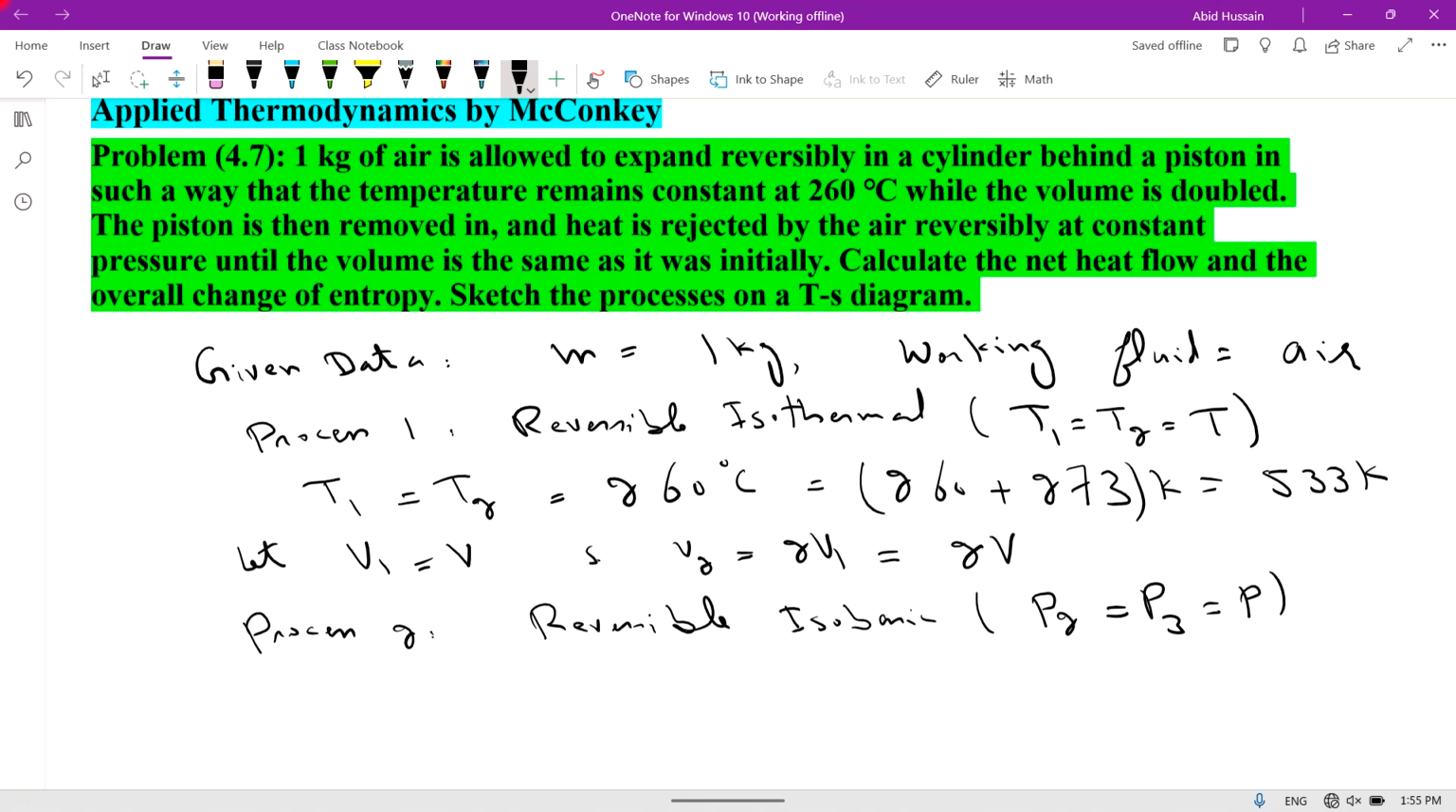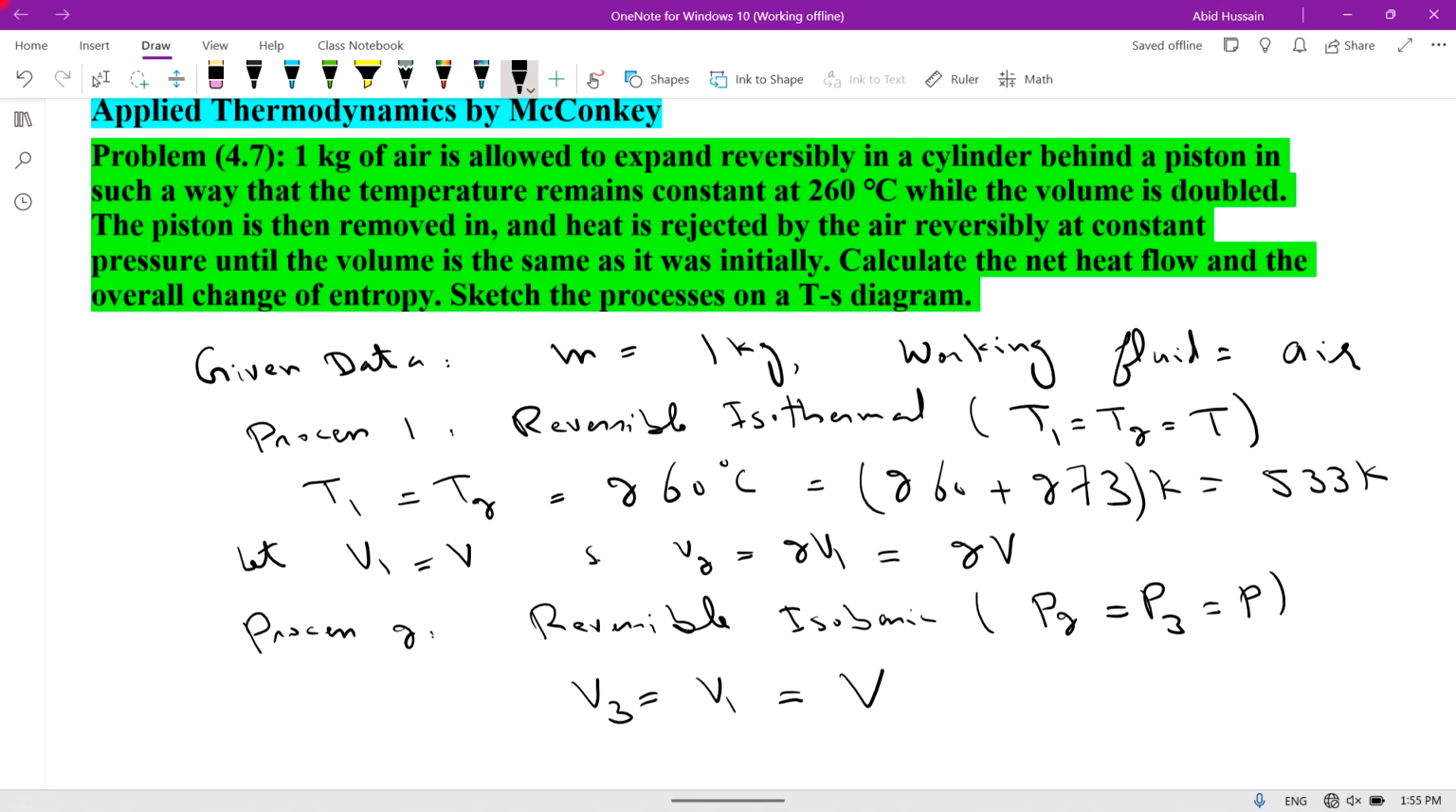Constant pressure process. It is constant until the volume is the same as it was initially. Initially means V1. So V3 will be equal to V1. V1 is equal to V. So V1 and V3 are same, and V2 is 2 times V1. So V3 is equal to V1 is equal to V.